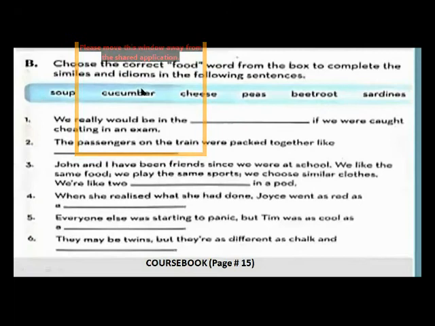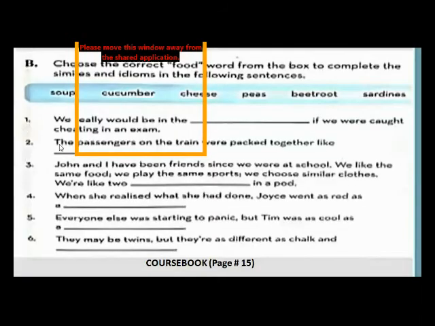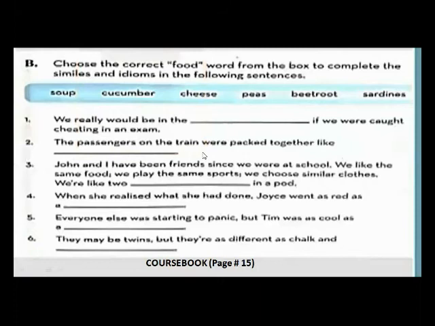Okay, so in this box there are 6 words given. You have to pick out the correct word and complete it in the blanks. First one is, we really would be in the dash if we were caught cheating in an exam. So the answer is soup. The passengers of the train were packed together like. So the first one is an idiom, the second one is a simile. Wherever you see words like as and like, that is a simile, because here there is a comparison of something with the other.